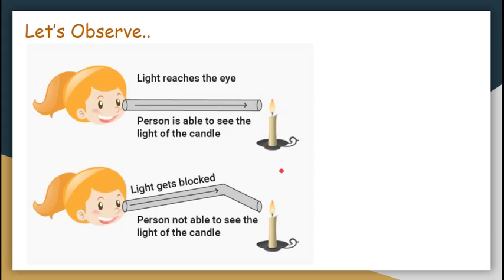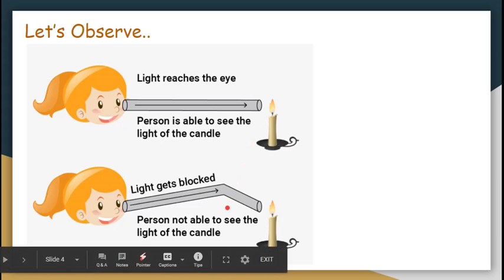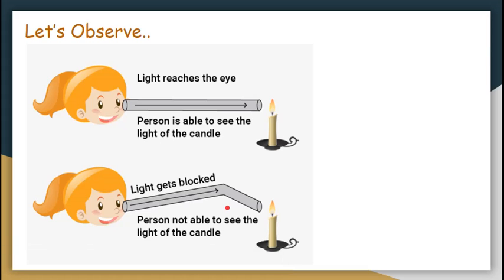Before we move ahead to understand that, let's observe something. Let's see this experiment. अगर आप एक straight pipe लेते हैं and you observe a candle, you will be able to see the candle, right? But what happens if I take a bent pipe? मैंने एक टेढ़ा पाइप लिया. Will you be able to see the candle?